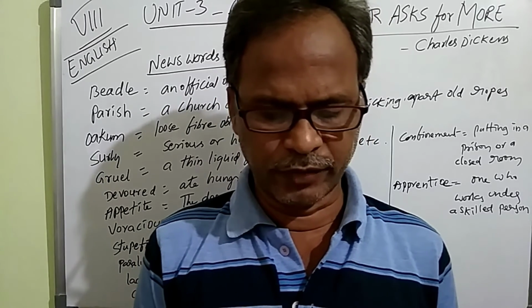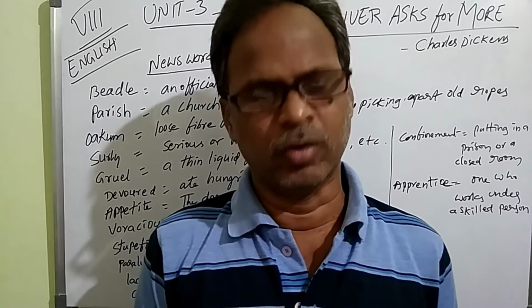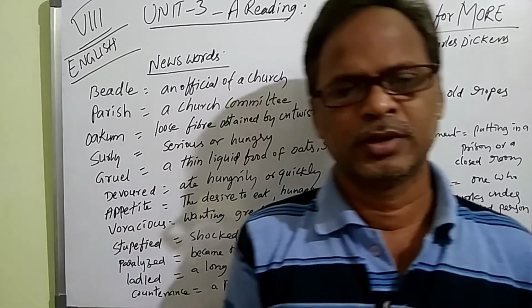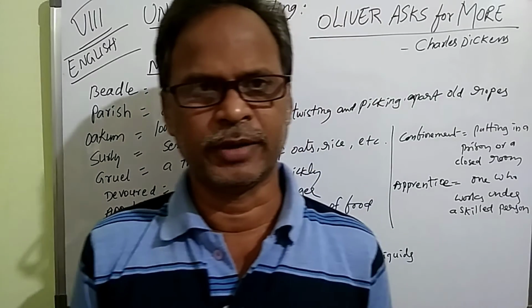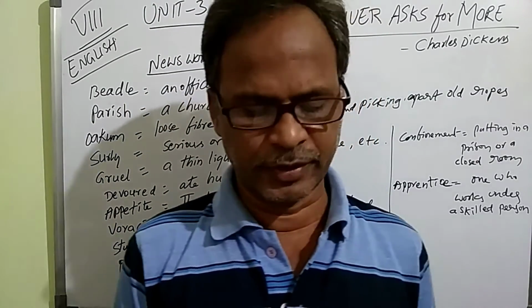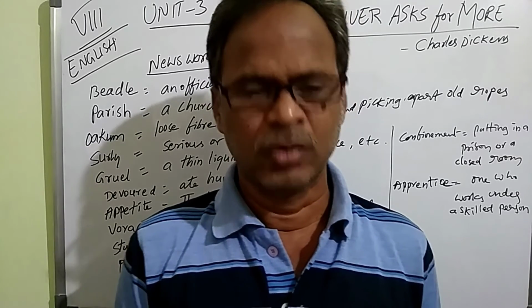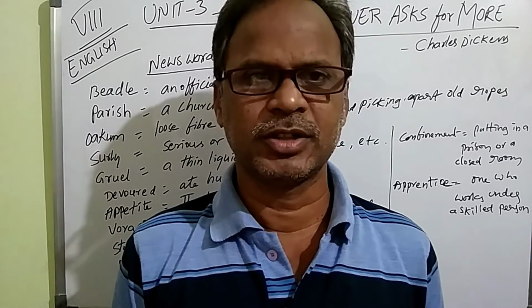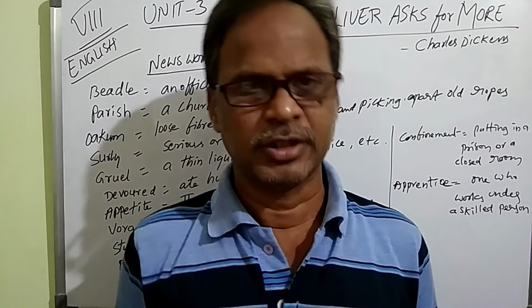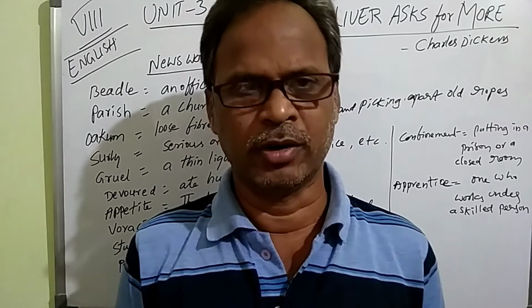It is the story of an orphan boy named Oliver who is brought to a children's home. That is the background of this story. I think you understand. This is an extract, a piece of writing taken from Oliver Twist. Who wrote this? Charles Dickens, a famous English novelist.